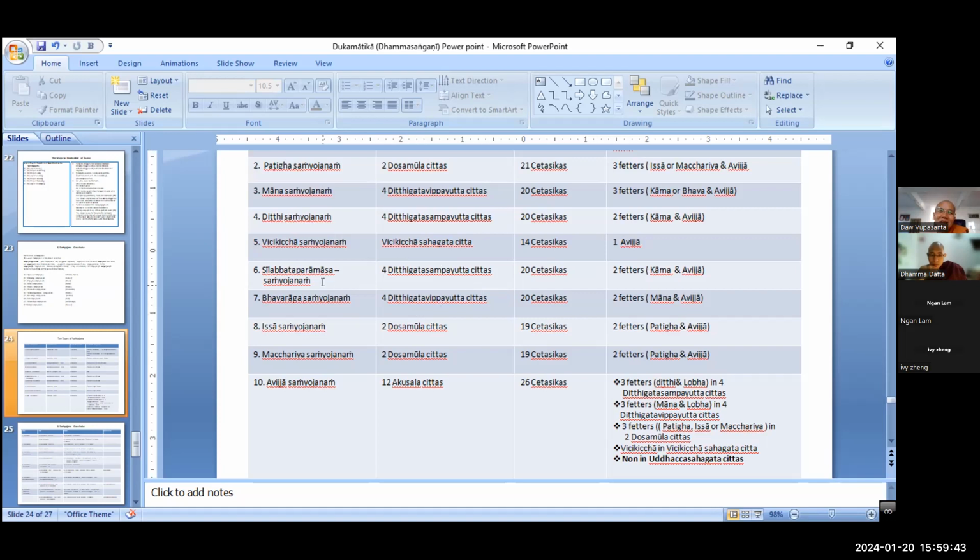Only Issa and Macchariya, majorly, right? The Buddha preached the Abhidhamma especially for the celestial beings, right? So that's why the Buddha mentioned the main points, Issa and Macchariya. Do you remember the Sakkapanha Sutta, right? All living beings want to be happy in life, but they cannot be happy.